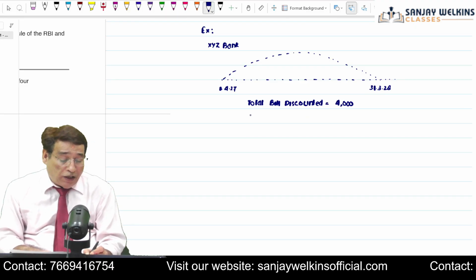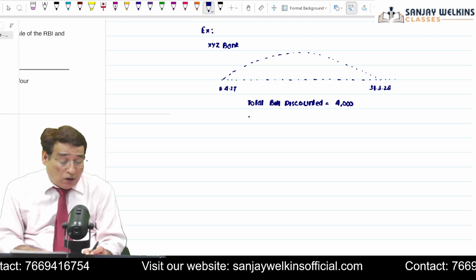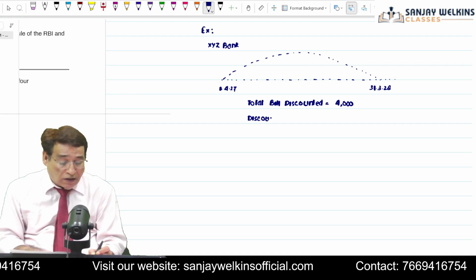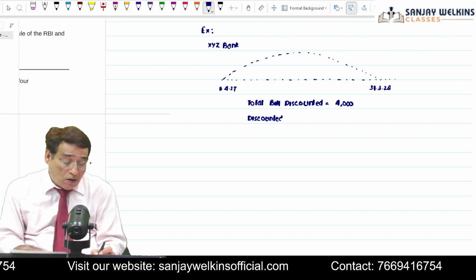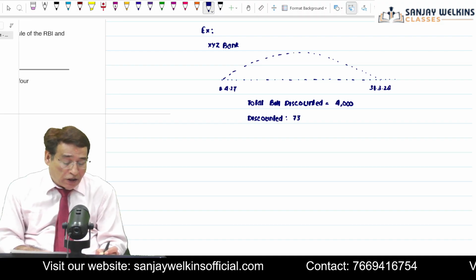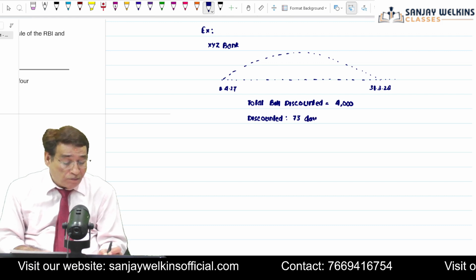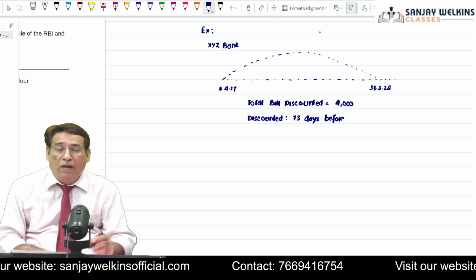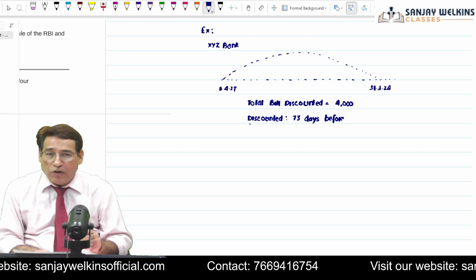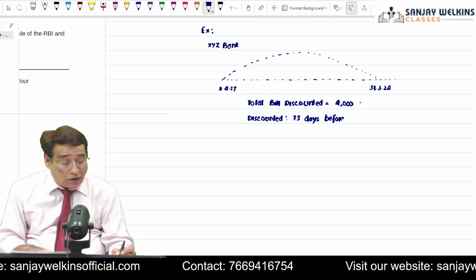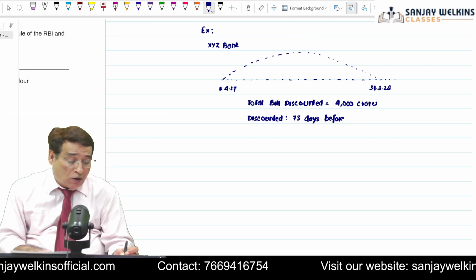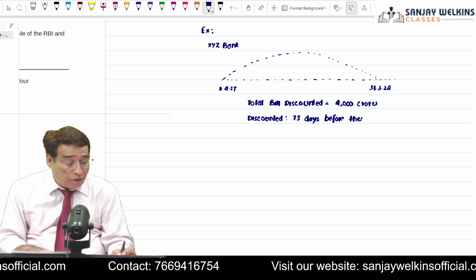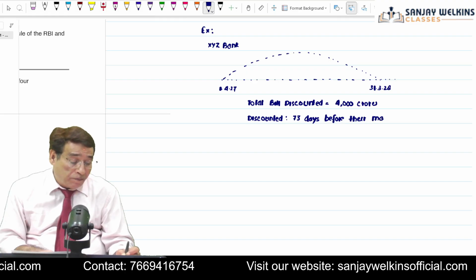We also presume that all these bills were discounted 73 days before their maturity period. For example, in the last case, the bill was discounted 3 months before the maturity date. In this case, I am talking about 4,000 crores worth of bills have been discounted, and all these bills have been discounted 73 days before their maturity. Correct? Before their maturity.